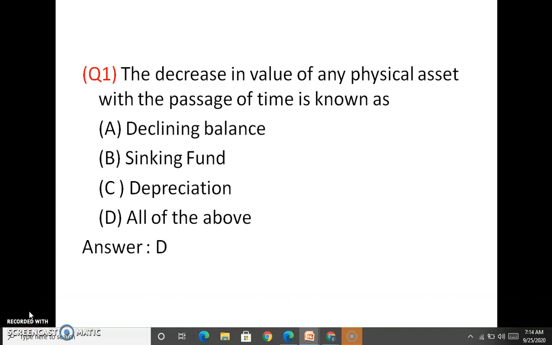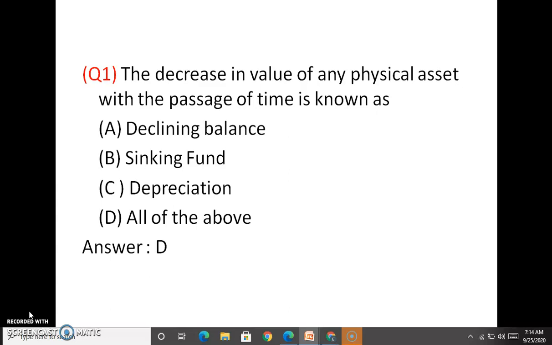The decrease in value of any physical asset with the passage of time is known as: options: declining balance, sinking fund, depreciation, all of the above. So the decrease in value of any physical asset with the passage of time is known as depreciation.